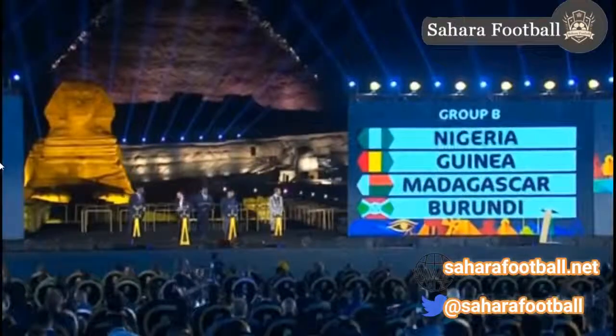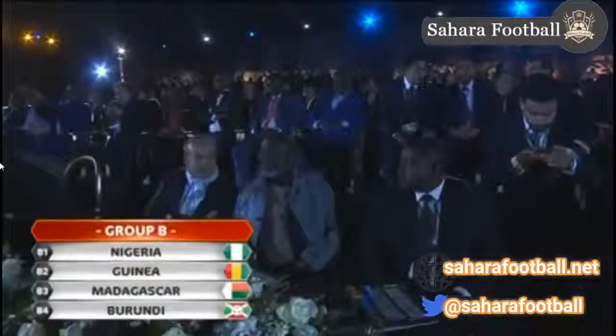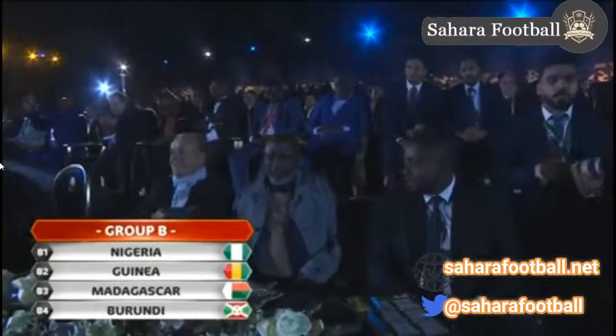Nigeria. Nigeria, Super Eagles. The Super Eagles are back at the finals after missing out on the last two editions in 2015 and 2017. Nigeria, Guinea, Madagascar, and Burundi.